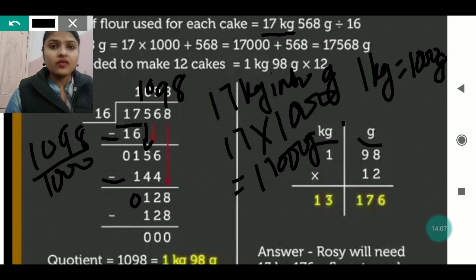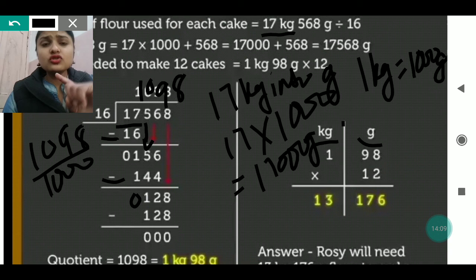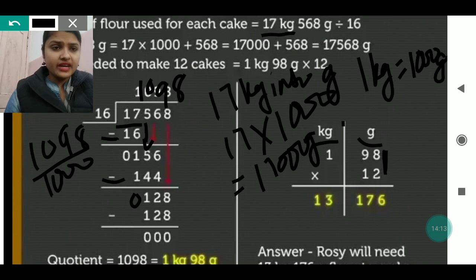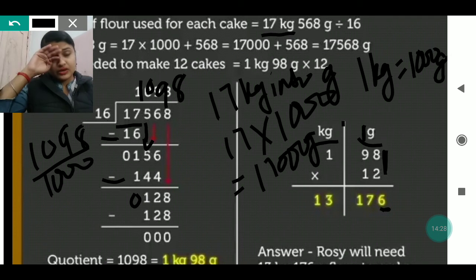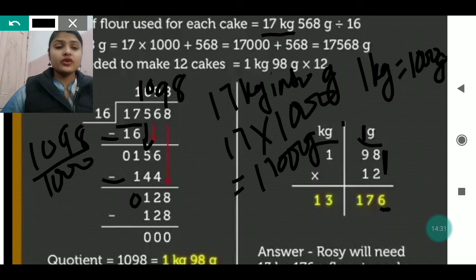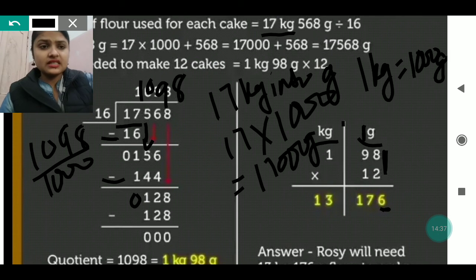So 2 into 8, we always multiply from the right side. 2 into 8 is 16. So 6 you will write down, 1 you will take as carry, and that carry you will add to the next number. Now 2 into 9, you will get 2 nines are 18. 18 plus 1 is 19.